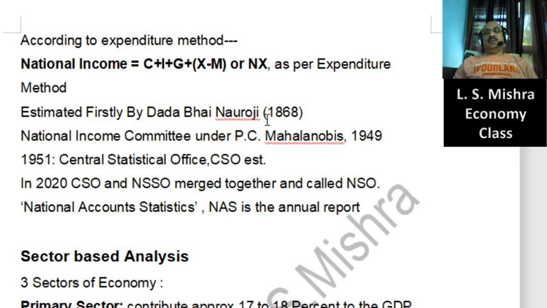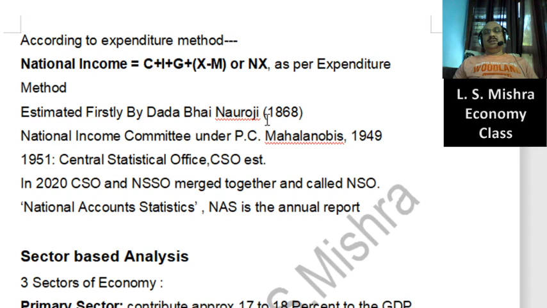It was not relevant for them. That's why some people like Dadabhai Naoroji and Professor V.K.R.V. Rao made efforts deliberately to estimate India's national income. But meanwhile, in 1947, we got independence, and after independence it became pertinent for us to know the real situation of the Indian economy.